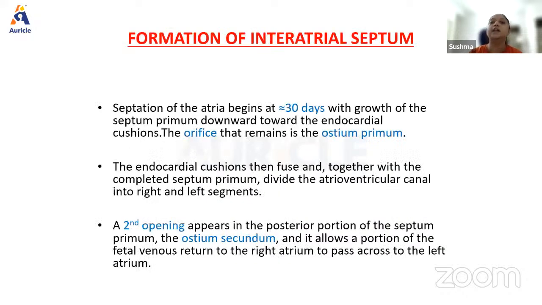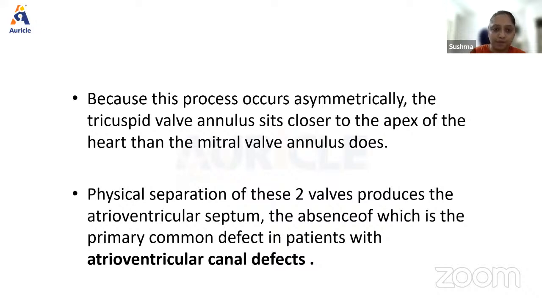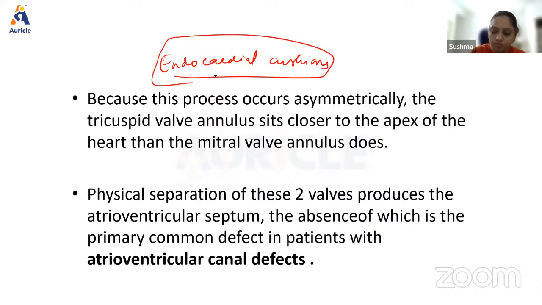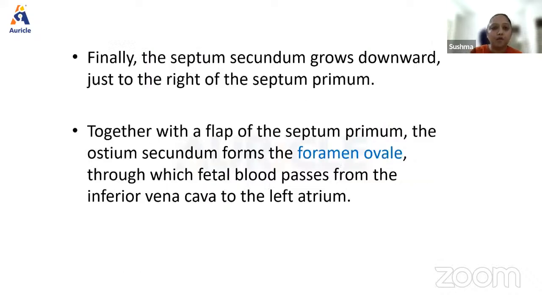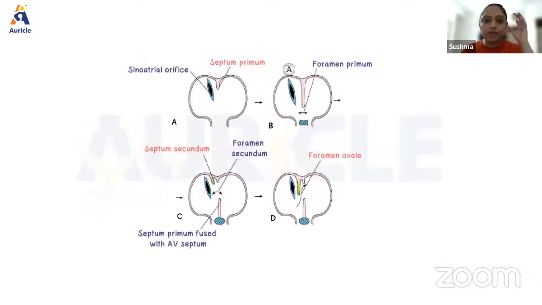But actually, what you're supposed to know is the formation of interatrial septum. In these slides, I've only taught what these endocardial cushions are. That's it. That's all you need to know. There is something called endocardial cushions which are present. Okay, that's all you need to know. You don't have to know how and why and everything. Now let us understand the formation of the interatrial septum, and this is where maximum questions come.